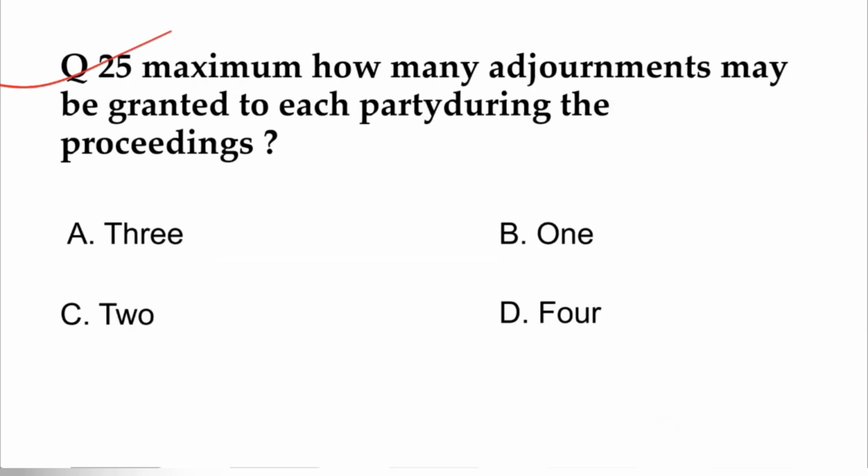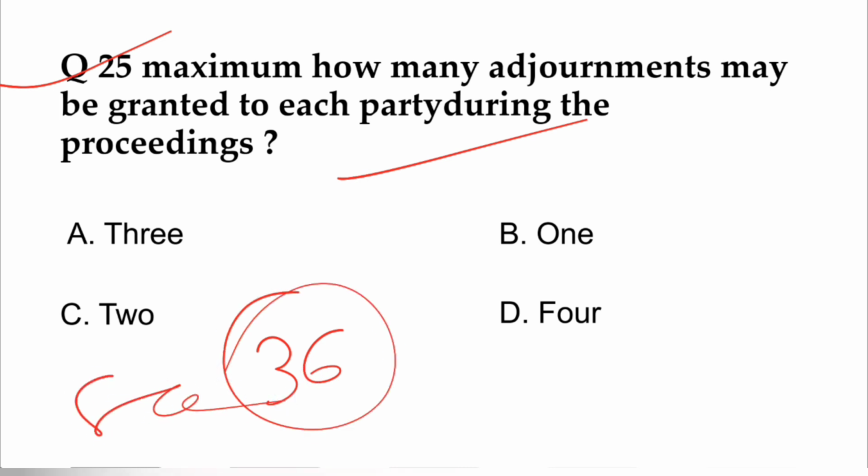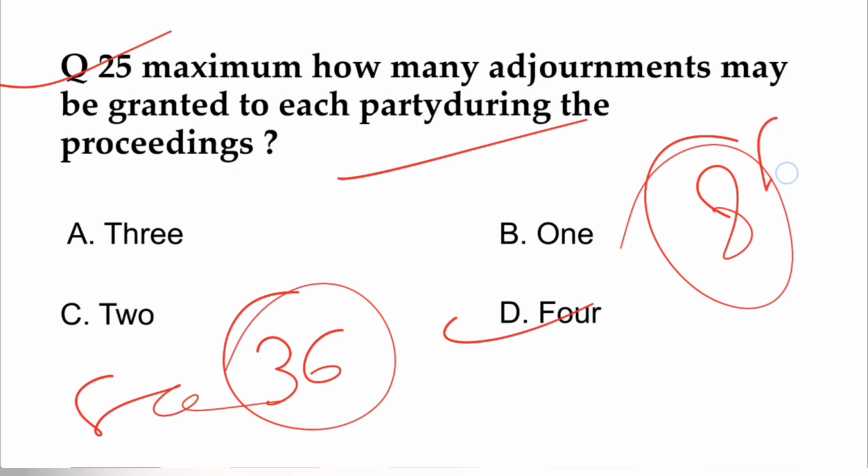Now next question is, maximum how many adjournments can be granted to each party during the proceeding? So as provided in section 36 of the Act, it is maximum 4 adjournments to each party, which means maximum 8 of both. So 4 to each party and maximum 8 if both the parties are taking logically. So right answer is D, 4.